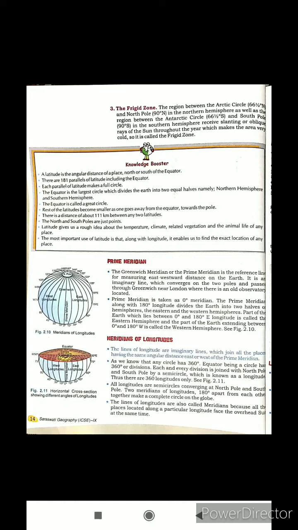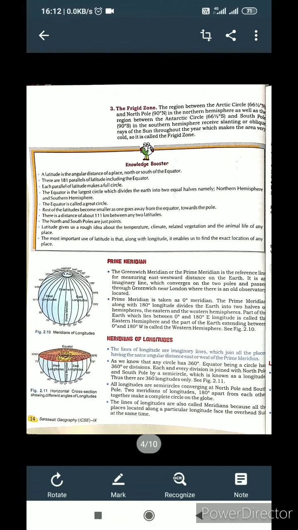There is a distance of about 111 kilometers between any two latitudes. The north and south poles are just points. Latitude gives us a rough idea about the temperature, climate, vegetation and animal life of any place. The most important use of latitude is that along with longitude, it enables us to find the exact location of any place. I have given you the revision.